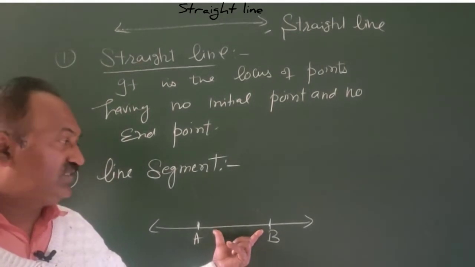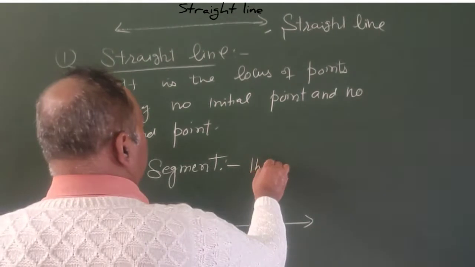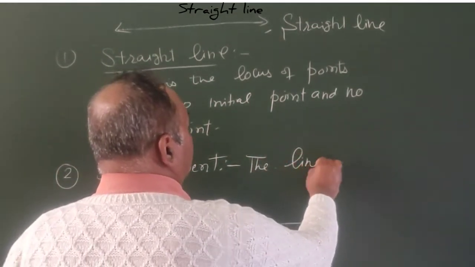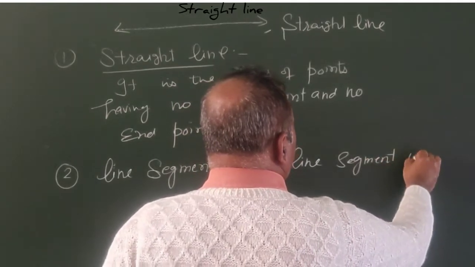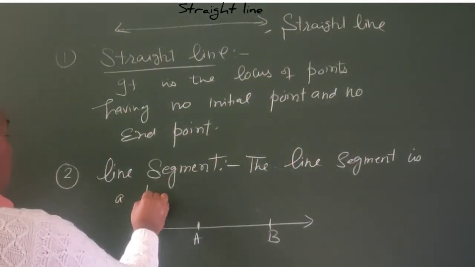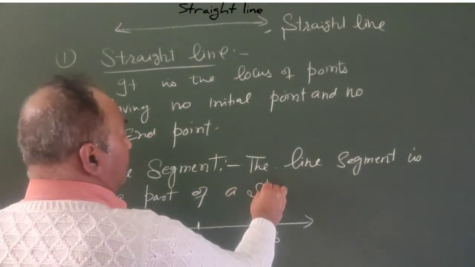This is the part of this straight line and it is called line segment. The line segment is a part of a straight line.